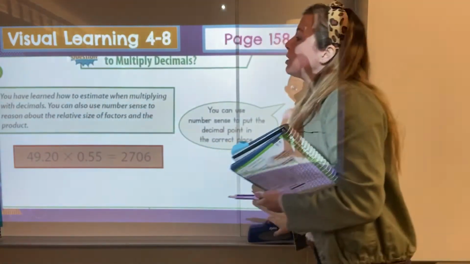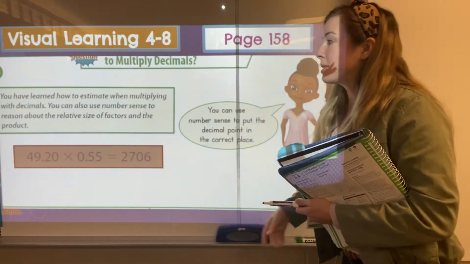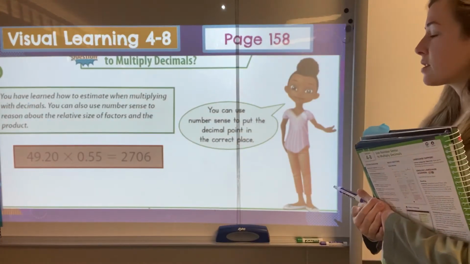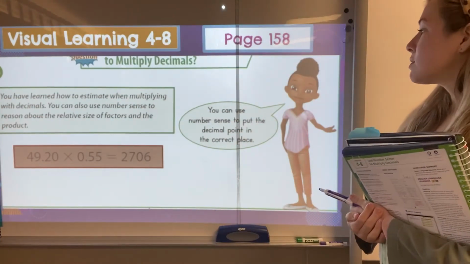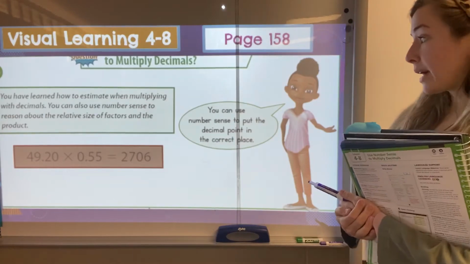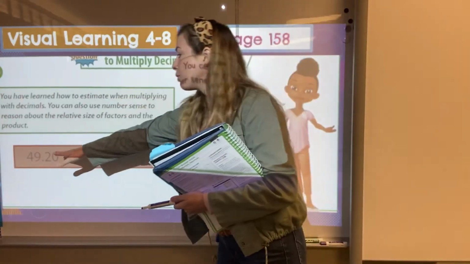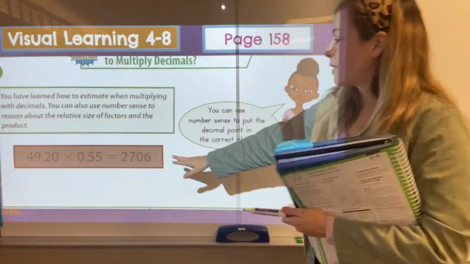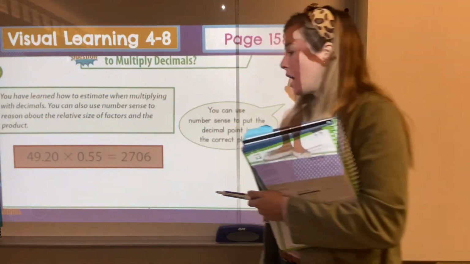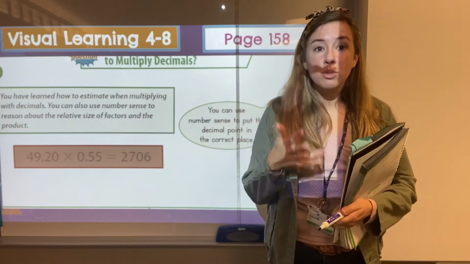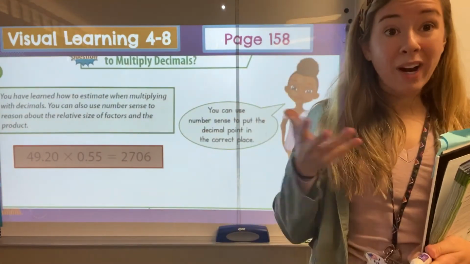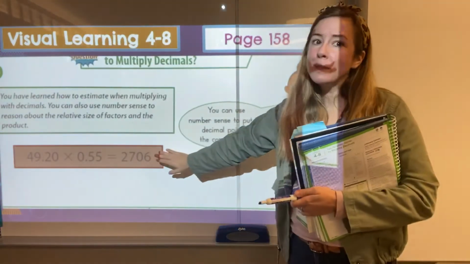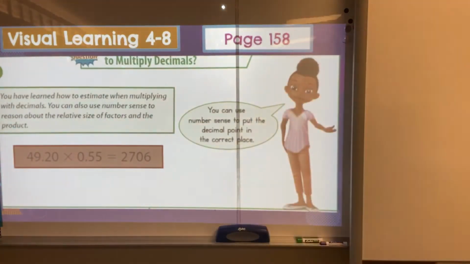Okie dokie. You have learned how to estimate when multiplying with decimals. You can also use number sense to reason about the relative size of factors in the product. You can use number sense to put the decimal point in the correct place. So here's an example problem. They have 49 and 20/100 times 55/100. And we've got 27 6/100. And so remember when I told you when you're multiplying by about 5/10 or half, you're going to cut that first number in half. So I bet some of you can already start to think through where our decimal is going to go.